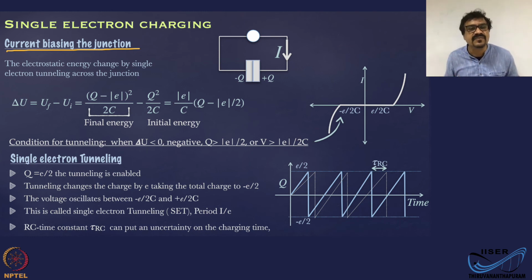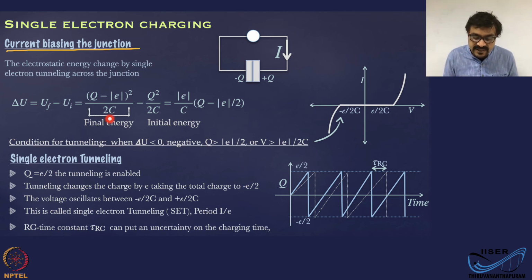Okay. Now the electrostatic energy change because of the charging and discharging process, delta U, is the final energy minus the initial energy. So assume that you are adding an extra electron, that is a charging process. Okay.